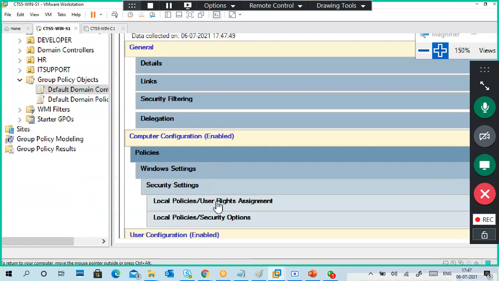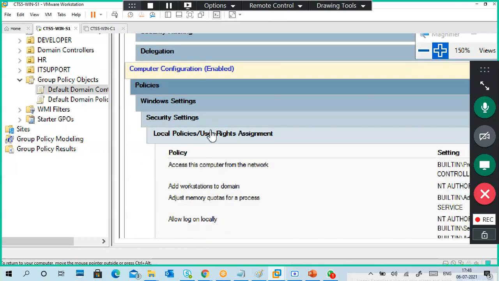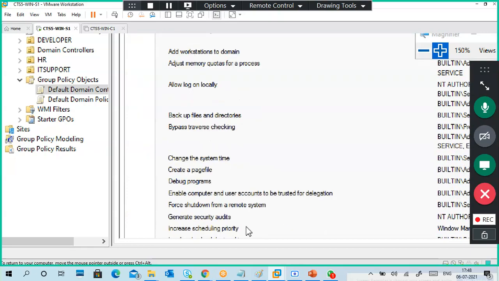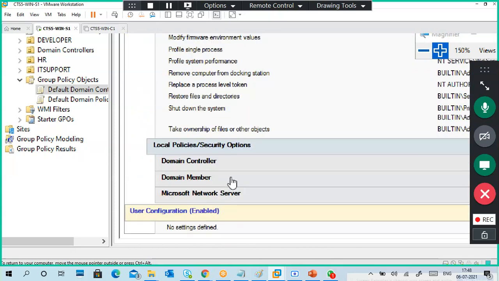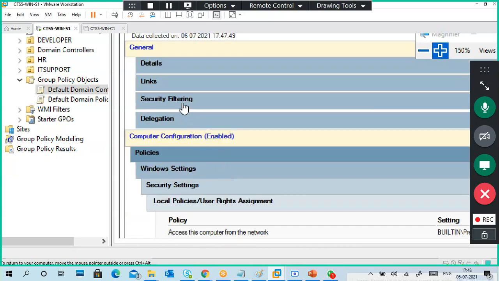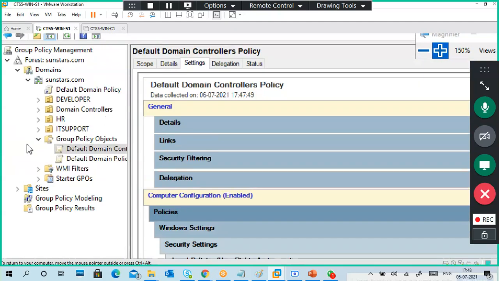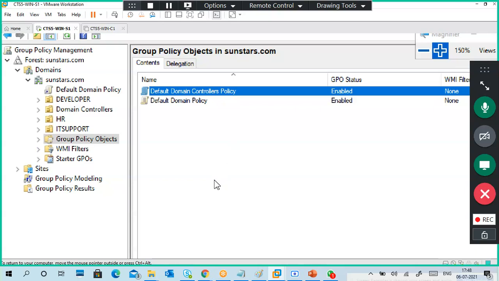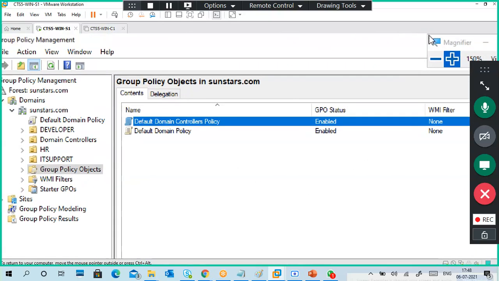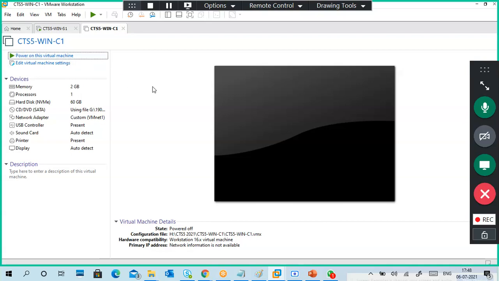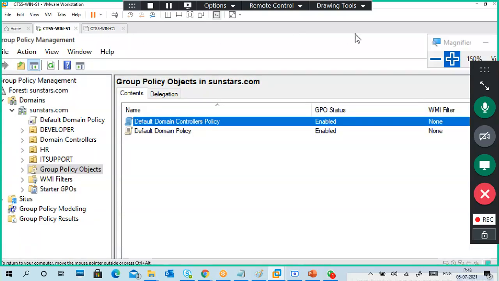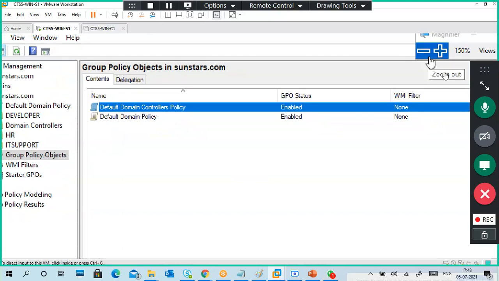Computer security. Okay, we'll see that one later. Now I'm going to create a policy, guys. First of all, I need a client to show what happens if I create a policy.